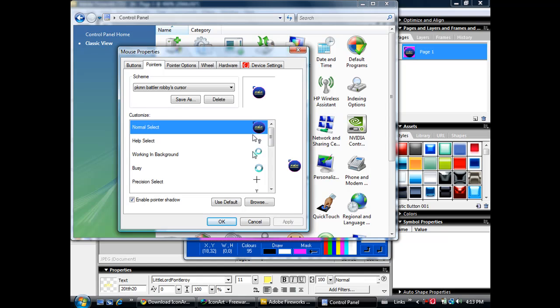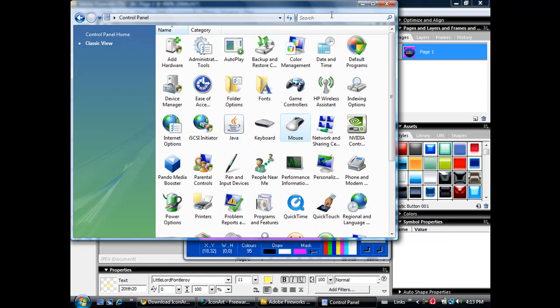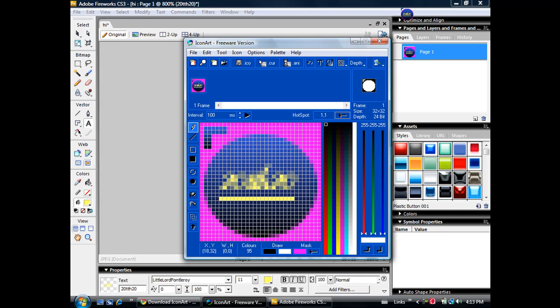Okay, it is blurry. So that's just how you get it. Then now just click off and on. So that's just how to make a cursor.